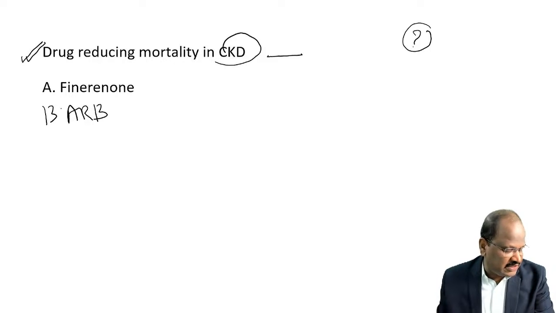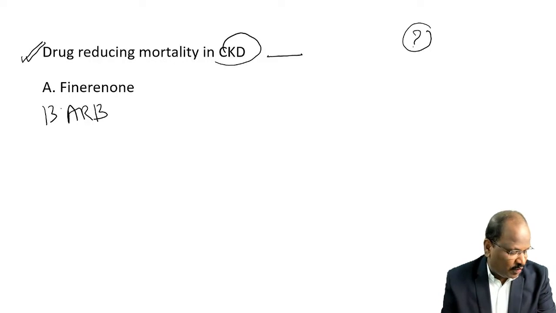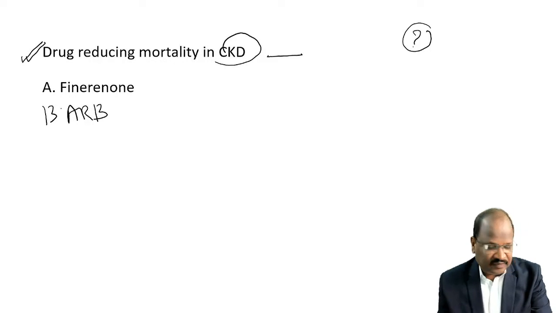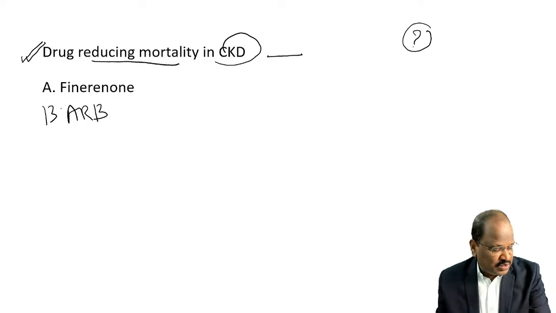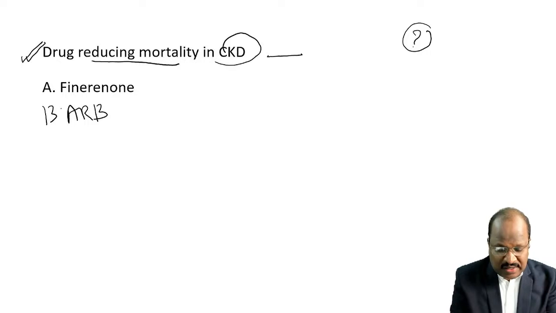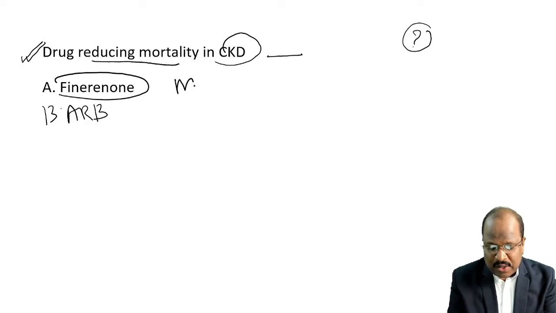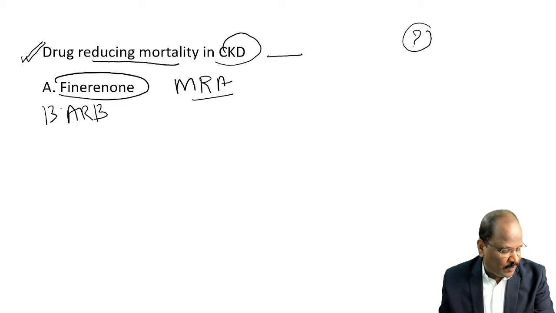Except type. What is the option given? Except drug reducing mortality in CKD. What are the options given? Can you please answer? Finerenone is a wonderful drug, a selective mineralocorticoid receptor antagonist, useful for preventing mortality.